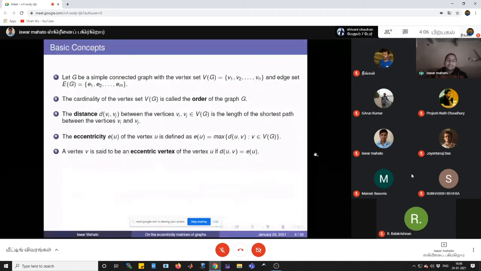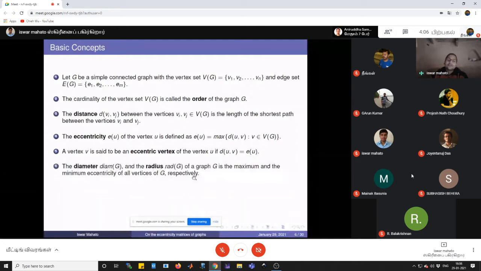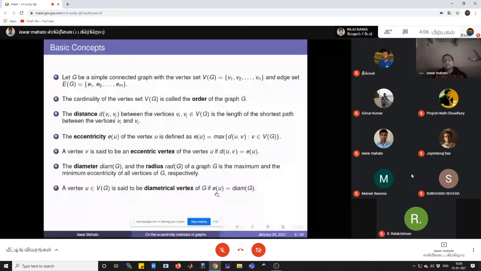The diameter of a graph G is the maximum eccentricity of all vertices of G, and the radius of the graph G is the minimum eccentricity of all the vertices of G. A vertex u is said to be a diametrical vertex of G if the eccentricity of u is equal to the diameter of the graph G. If each vertex of G has a unique diametrical vertex, then G is called a diametrical graph.